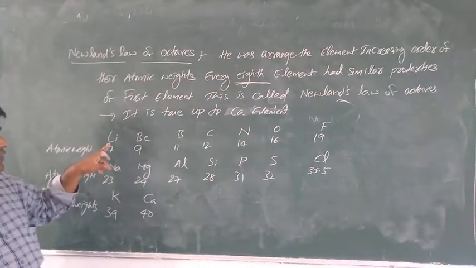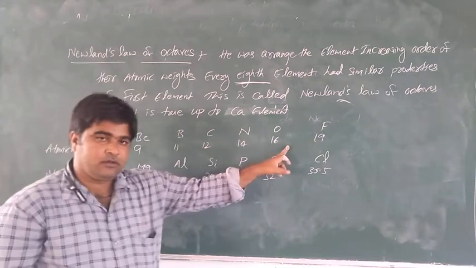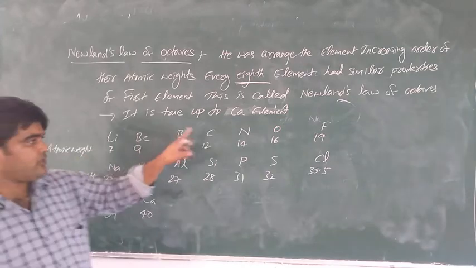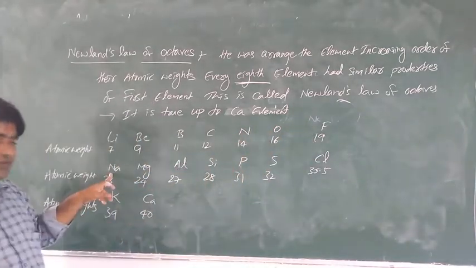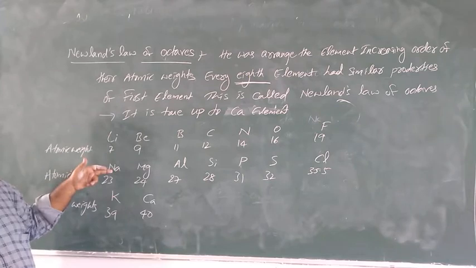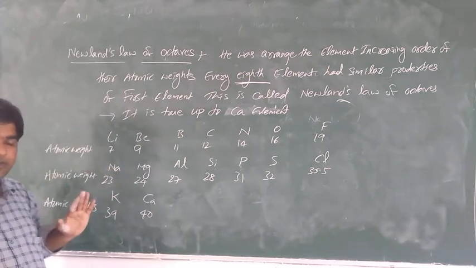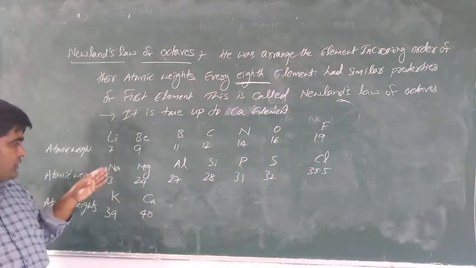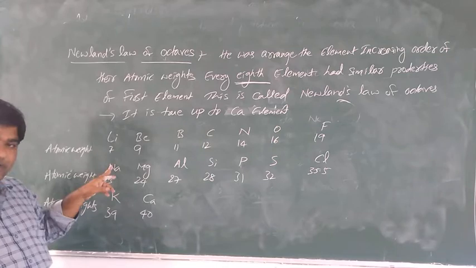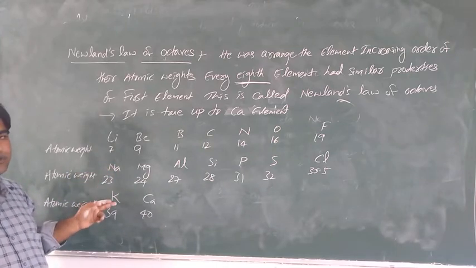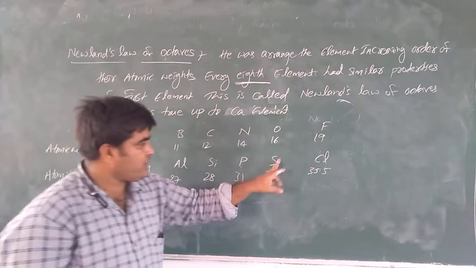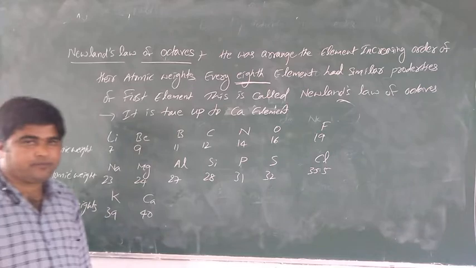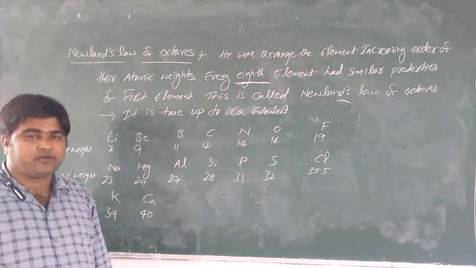Is it clear? The elements were arranged by increasing atomic weight. Every 8th element had similar properties to the first element. First, second, third, fourth, fifth, sixth, seventh, and the 8th element is sodium. That means the first and 8th have similar properties. Lithium and sodium have similar properties. Coming to the second, 1, 2, 3, 4, 5, 6, 7, 8, this is the 8th element and that is the first element, so these have similar properties. This is called Newland's law of octaves.